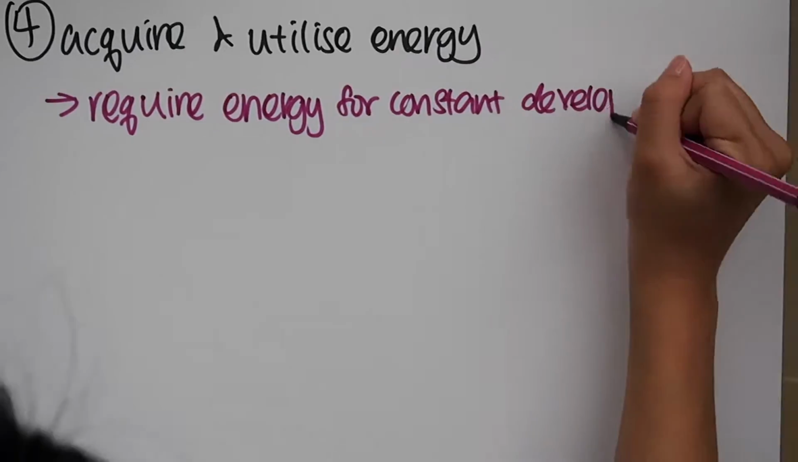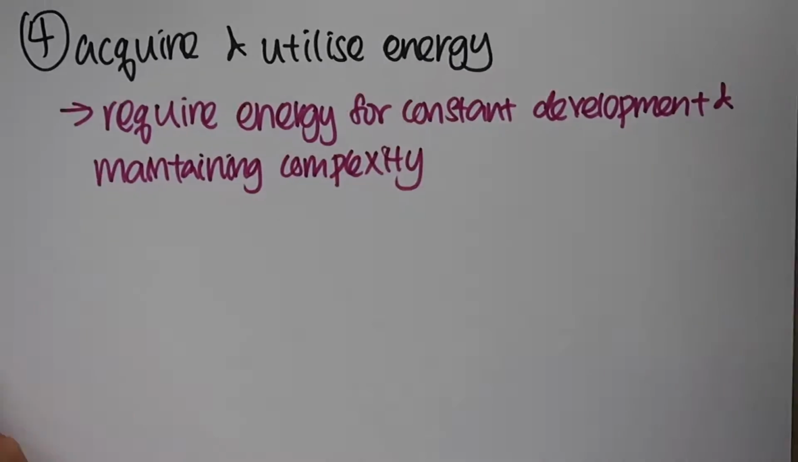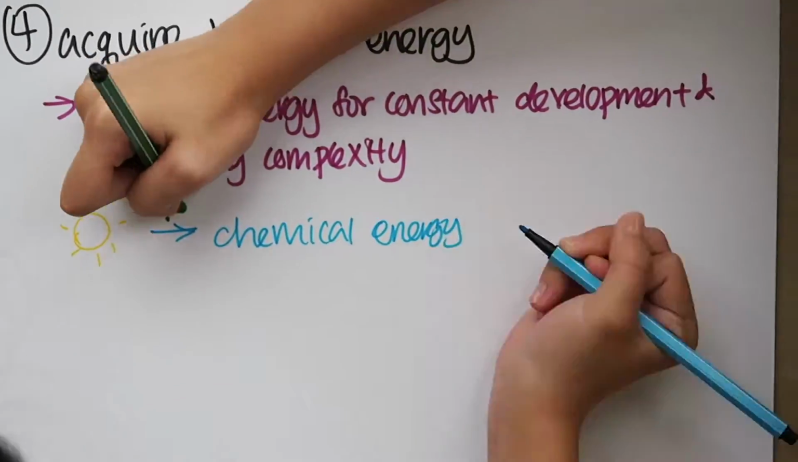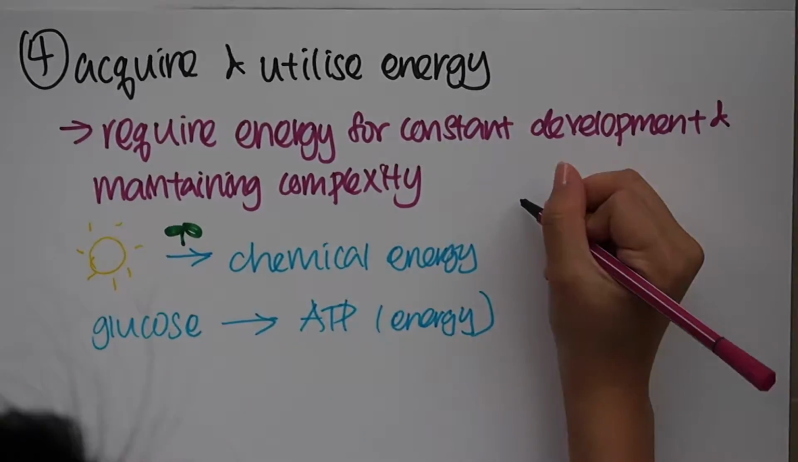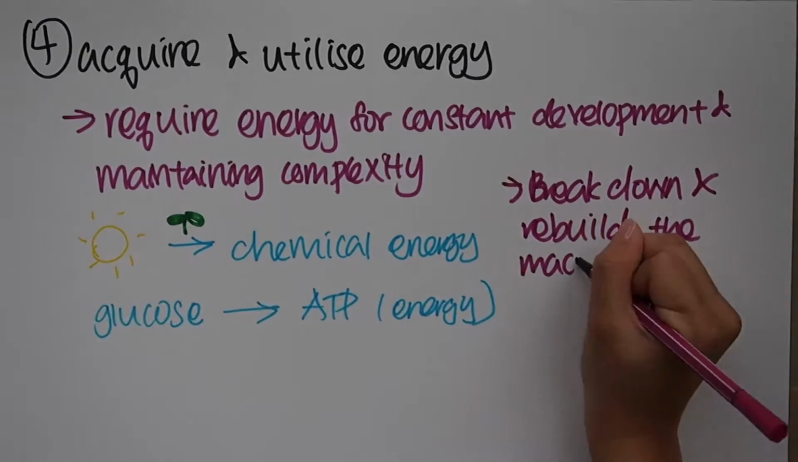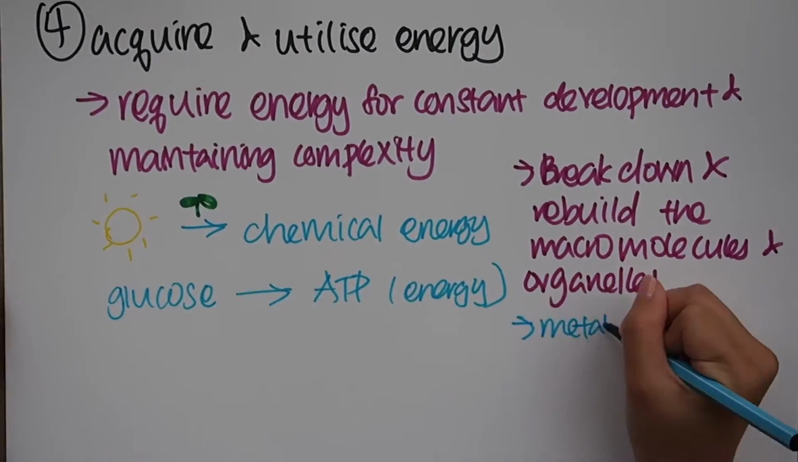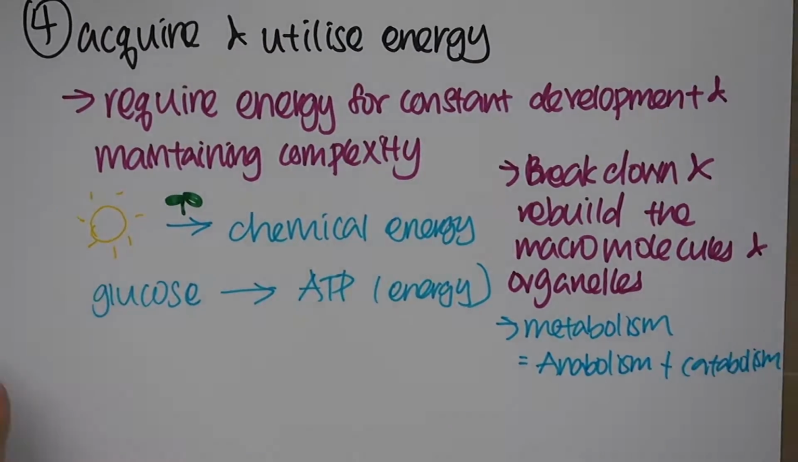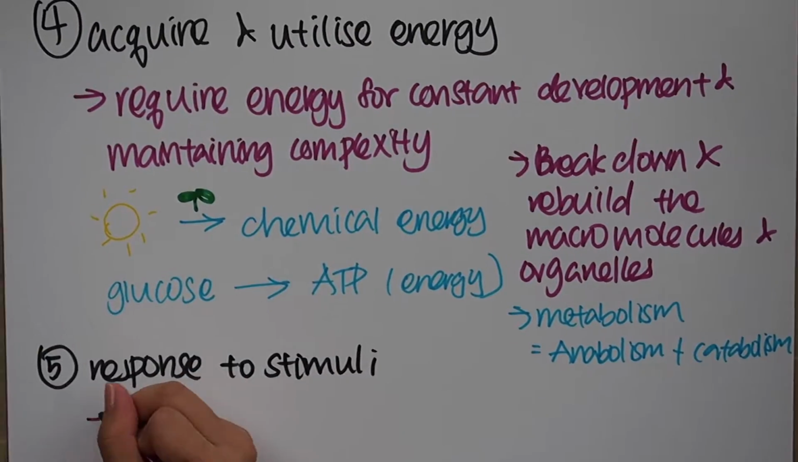Number 4. Cells acquire and utilize energy. They need energy for development and to maintain complexity. If this is not ensured, cells will degrade and disappear. To make use of energy, they break down macromolecules and organelles through catabolism and rebuild them through anabolism.